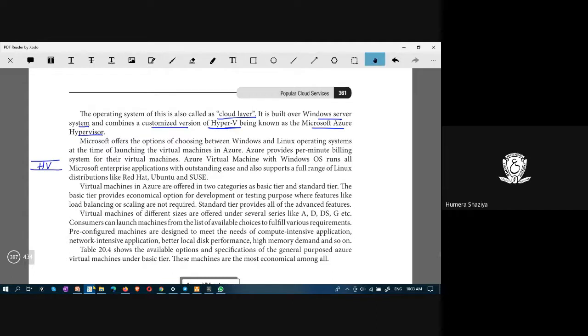The hypervisor layer of Microsoft Azure is Microsoft Azure Hypervisor. For hypervisor, in short, it is written V, just V. So the name given is Hyper-V, which is known as Microsoft Azure Hypervisor.